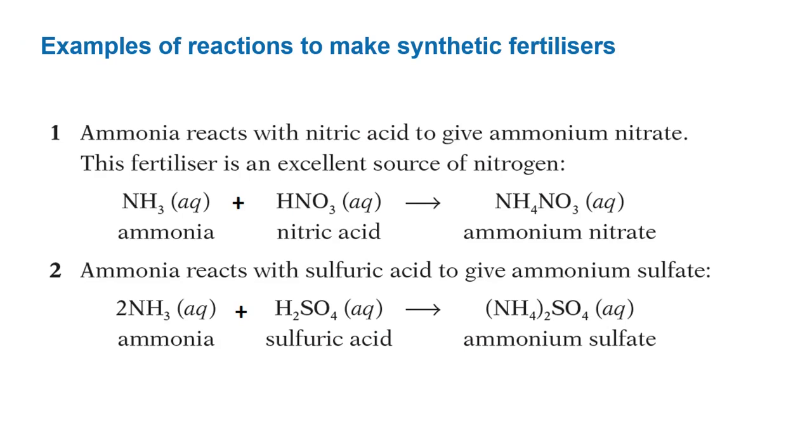Examples of reactions to make synthetic fertilizers. Number 1, ammonia reacts with nitric acid to give ammonium nitrate. This fertilizer is an excellent source of nitrogen. Number 2, ammonia reacts with sulfuric acid to give ammonium sulfate. Ammonium sulfate is also a very important synthetic fertilizer.